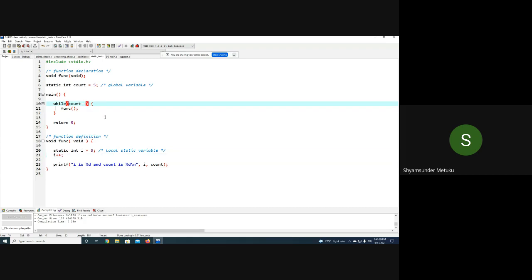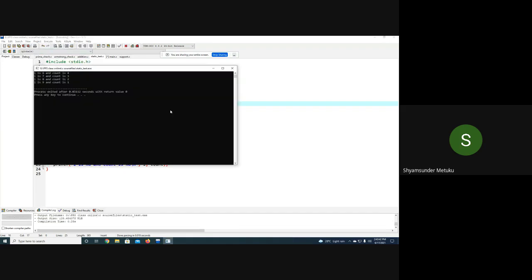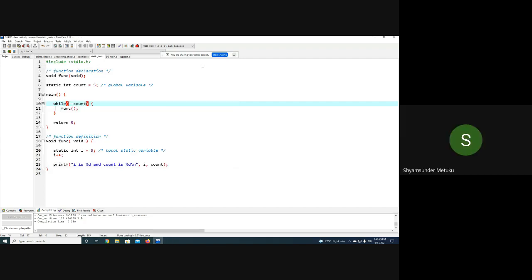Okay. If I write minus minus first, let us verify. My expectation was that when there is no left hand side variable, anything is okay. Now I think it should be only 4. Do you understand now? Yes, sir. I thought it was only about a left hand side variable, but make sure that because of the post decrement, the 5 is still entering into the loop. I thought it was decrementing and then entering. Is it clear now? Irrespective of the left hand side variable, if it is a pre decrement, the loop is called only 4 times. With post decrement, the loop is called 5 times. Okay?